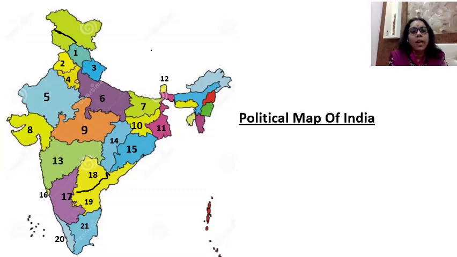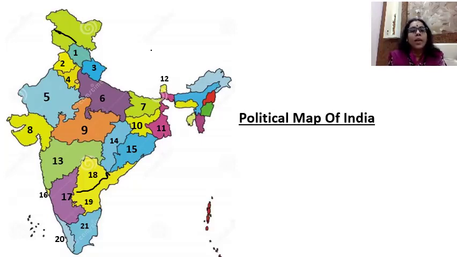Children, you all are aware of the names of the states and their capitals that have been numbered from 1 to 21, and you also know how to locate them on the outline map of India. You have learned, right? You have learned to locate the following states on the outline map of India. Let us do a small recap just to recall the names of the states and their capitals.